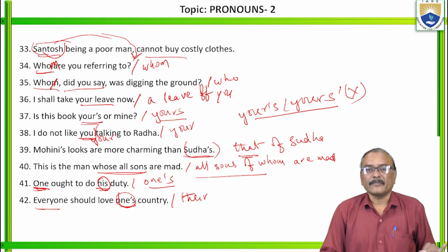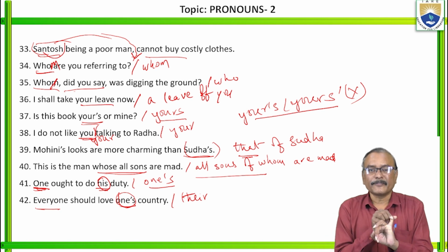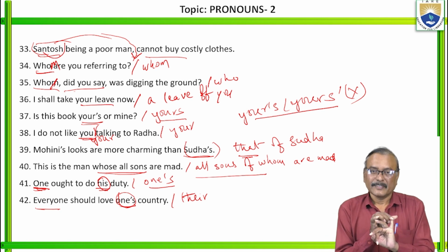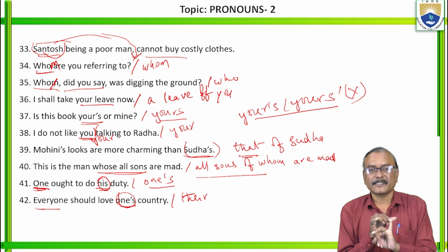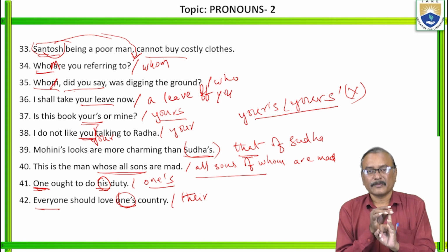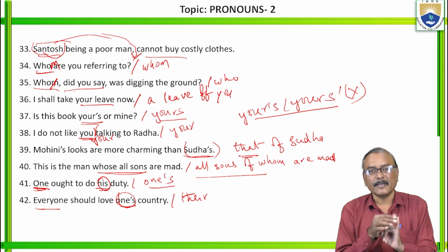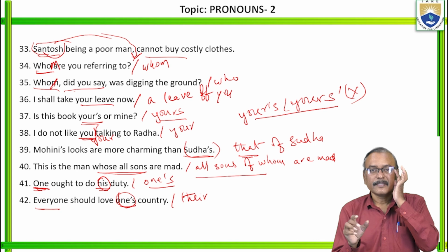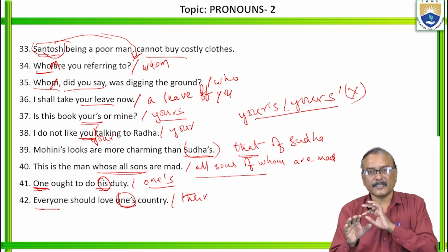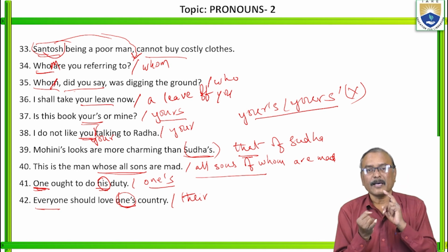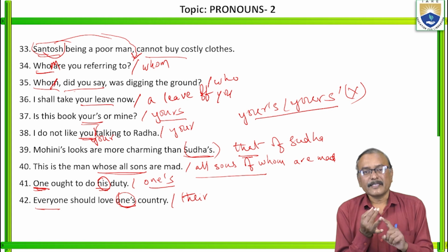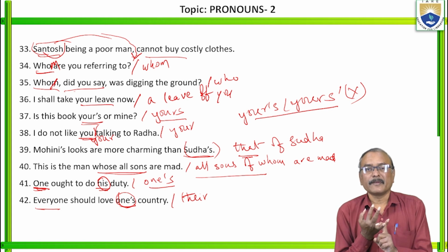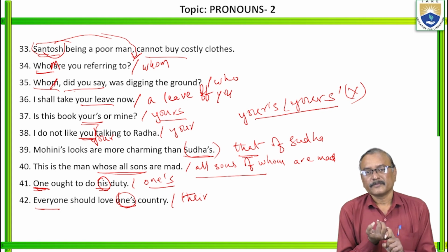So the main focus here is the order of pronouns. Is it clear? In positive sentences, first preference should be given to the second person, then the third person, and last the first person. That is the order of pronouns. Right? And the next one, where the main problem comes, is relative pronouns.